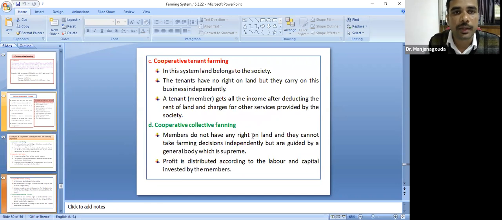Another one is cooperative tenant farming. In this system, the land belongs to the society. The tenants have no right on the land, but they carry on the business independently. And in cooperative collective farming, the members do not have rights on the land, and they cannot take farming decisions independently, but are guided by the general body.